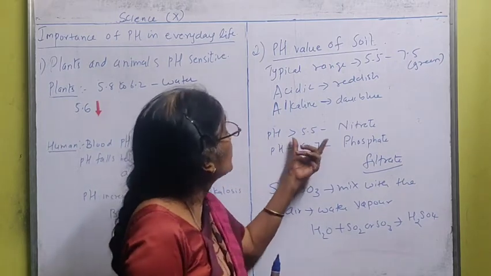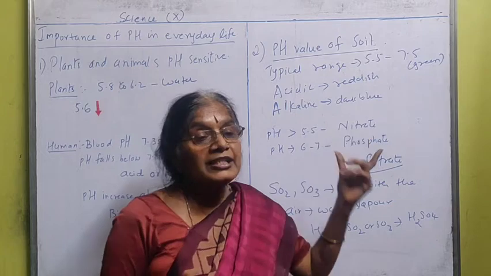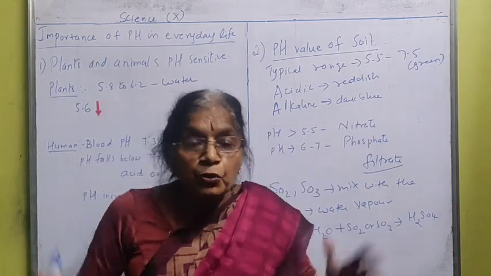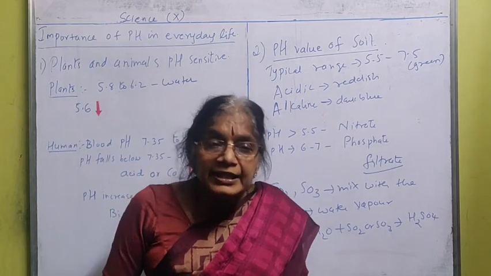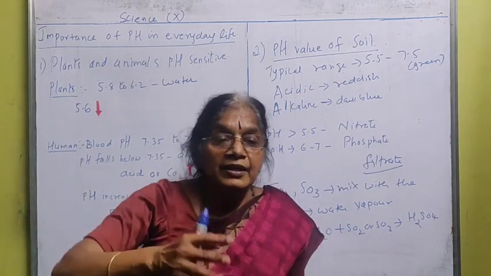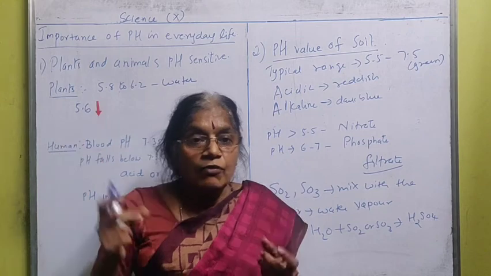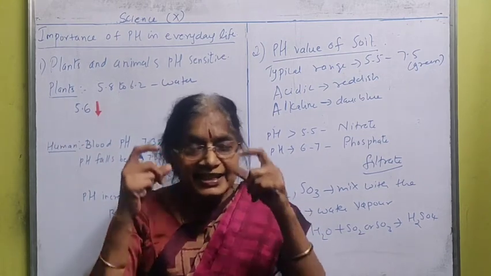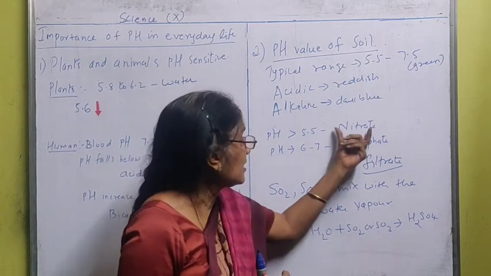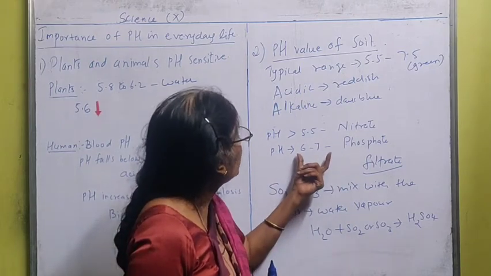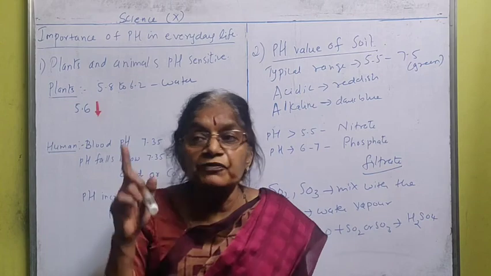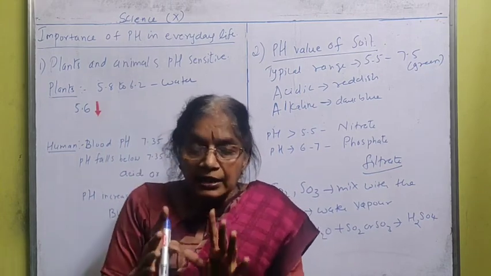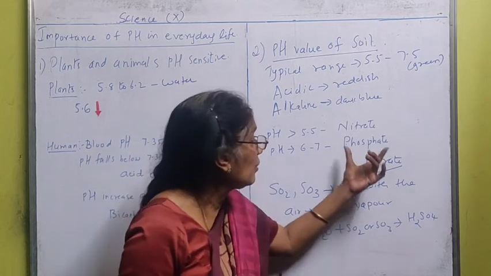So if the pH value is more than 5.5, that soil is having a good nitrate content, meaning nitrogen content is more. So you can grow plants which require more nitrogen, that is leguminous plants, the plants which will have seeds inside them. Leguminous plants you can grow. If your pH value is 6 to 7, it is having more phosphorus content. So those plants which can take more phosphorus can be grown over here.